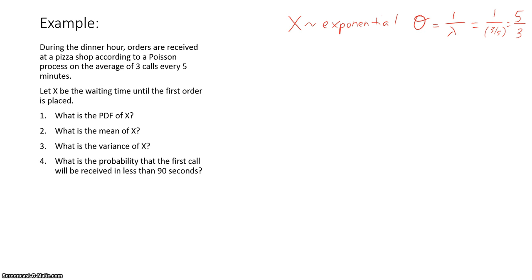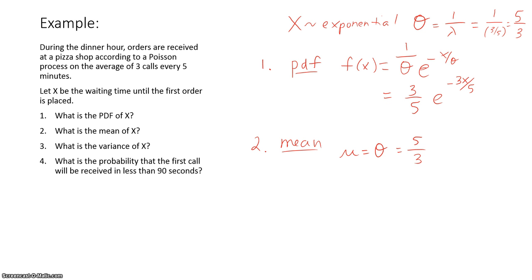Here, I know that X follows an exponential distribution because it's the waiting time until the first event in a Poisson process. I know that my theta is going to be 1 over lambda from my Poisson process. Lambda is 3 calls every 5 minutes, so 3/5, which gives me a theta of 5/3. So if I write my PDF, f of x equals 1 over theta e to the minus x over theta, that gives me 3/5 times e to the minus 3x over 5. Here's my PDF.